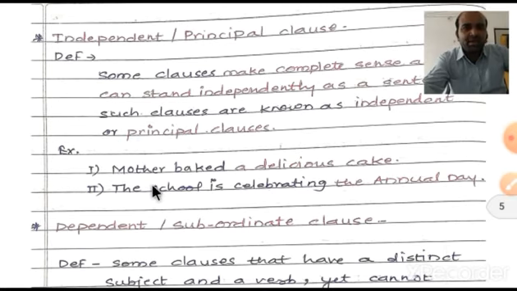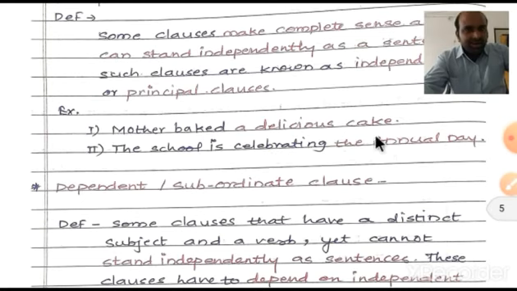Now look here: "Mother baked a delicious cake." It is a complete sentence. Now in another example, "The school is celebrating the annual day." It is also a complete sentence.